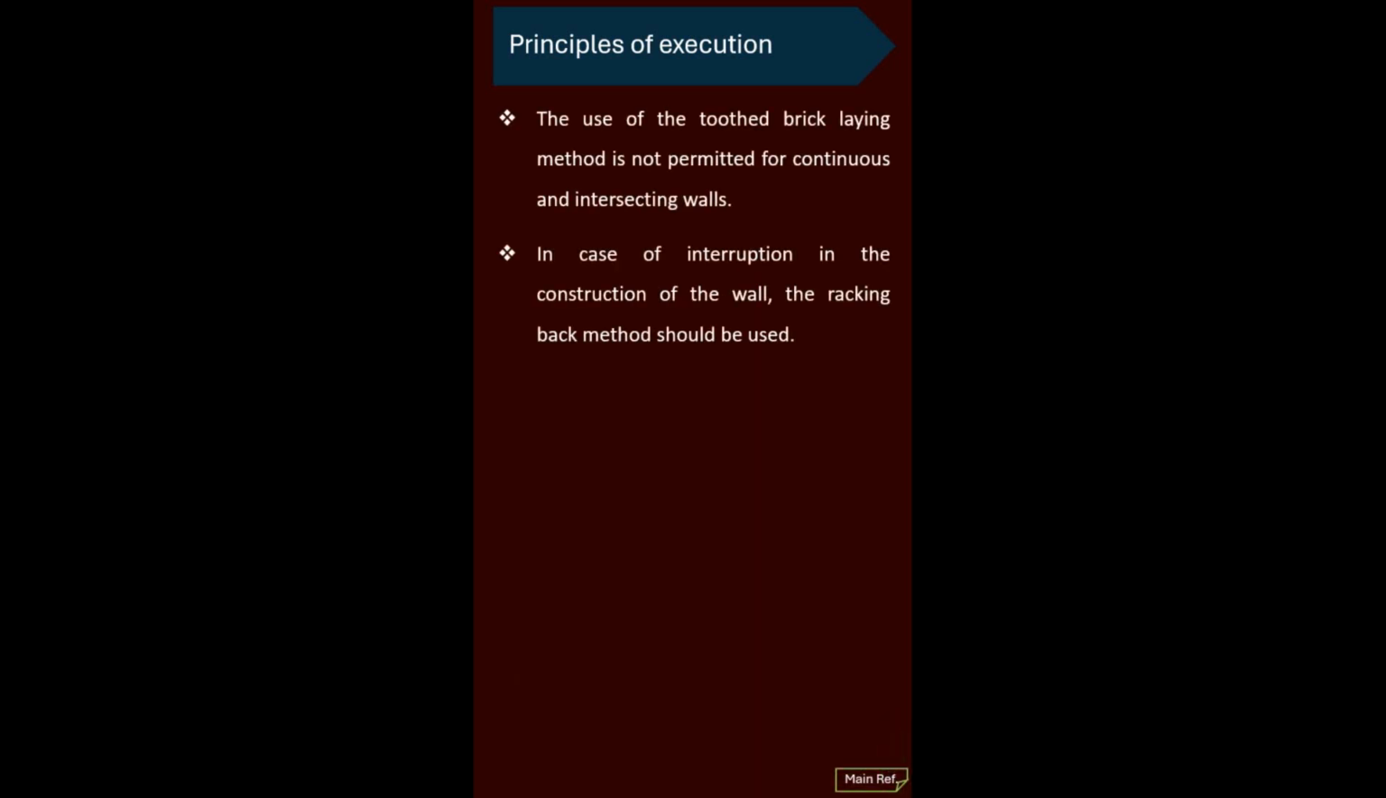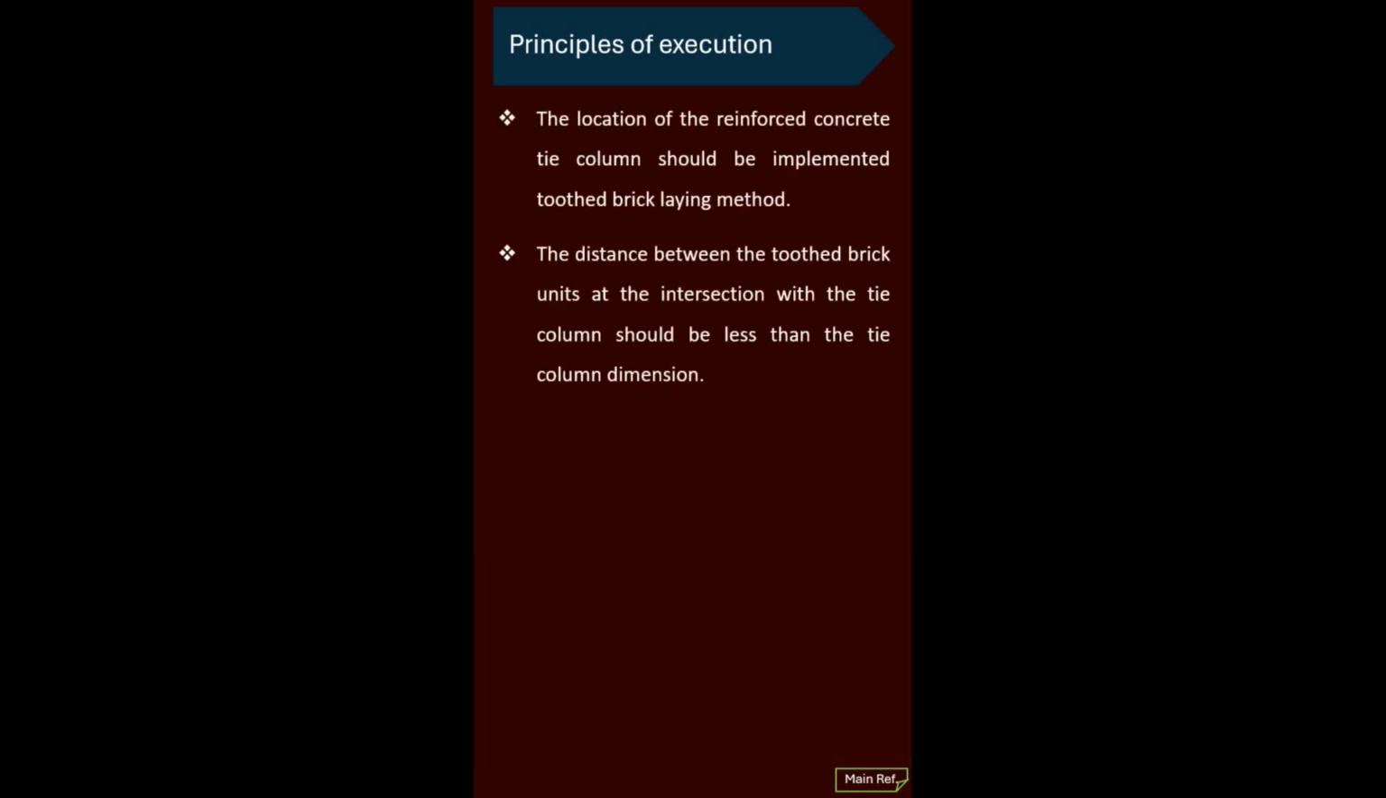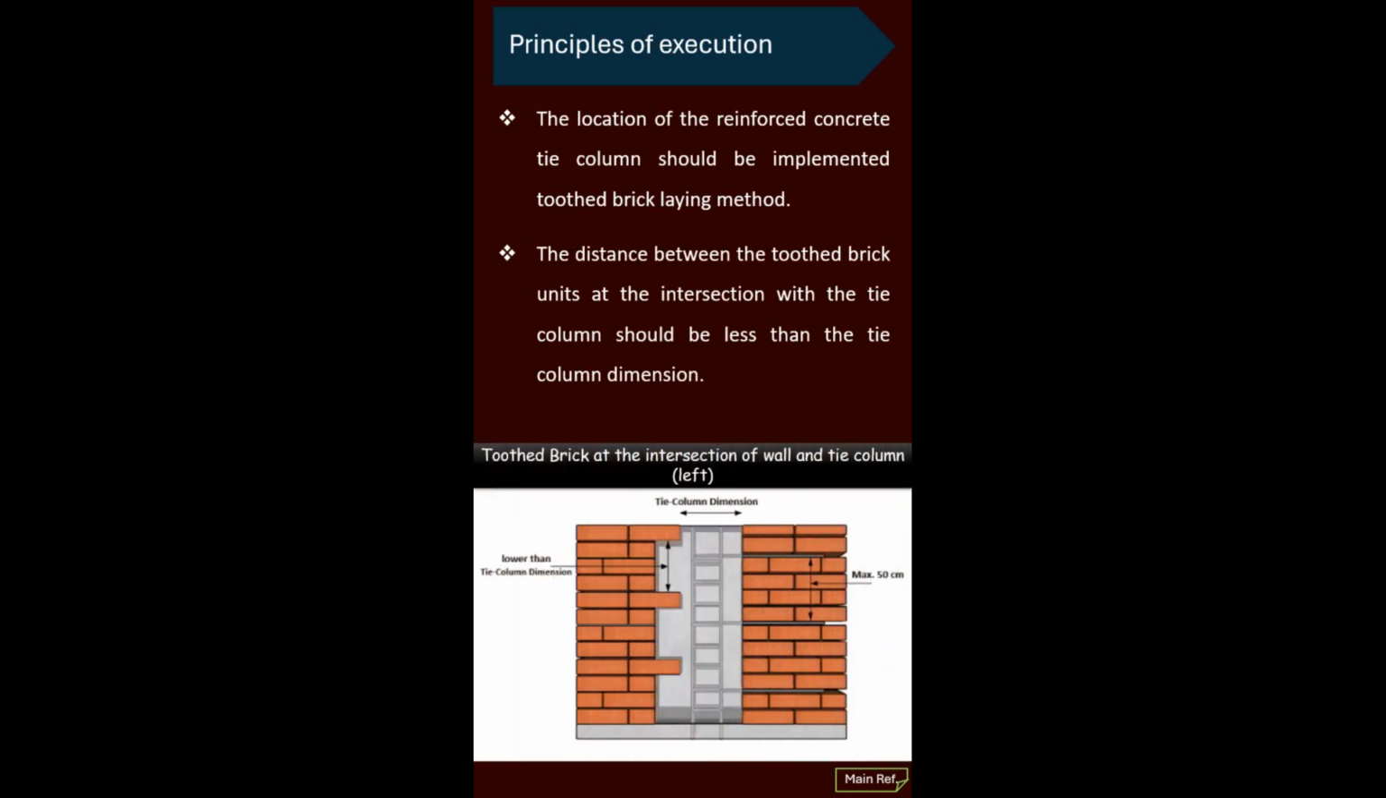The use of the toothed brick method is not allowed for continuous and intersecting walls, and in case of interruption in execution, the racking back method must be used. The intersection of the reinforced concrete tie column with wall should be made in toothed brick.